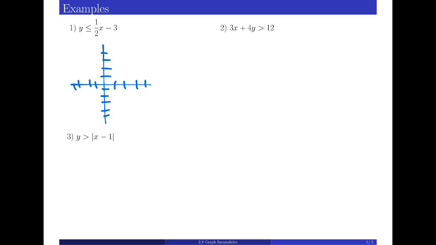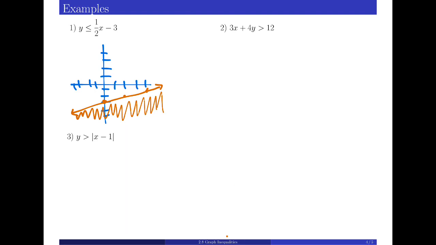So here we have a y-intercept of negative 3, slope of 1/2, so up 1 over 2, up 1 over 2. It's less than or equal to, so we want to include the solutions that are on those lines because those make that inequality equal. And then we could either just say, well, y is less than the points on that line, so we're going to shade below.